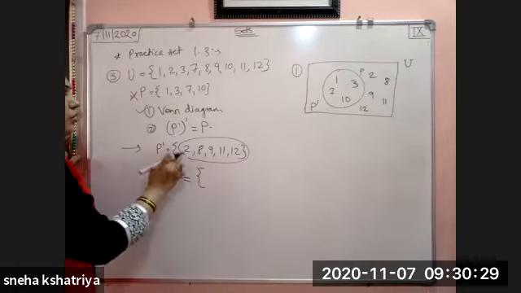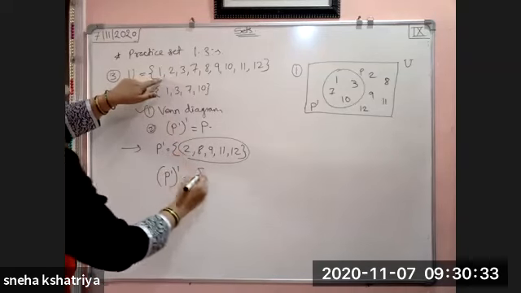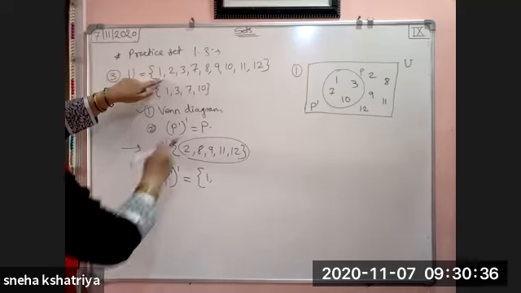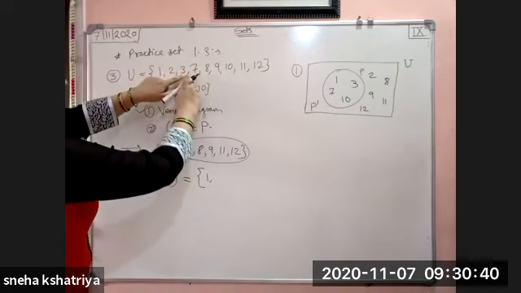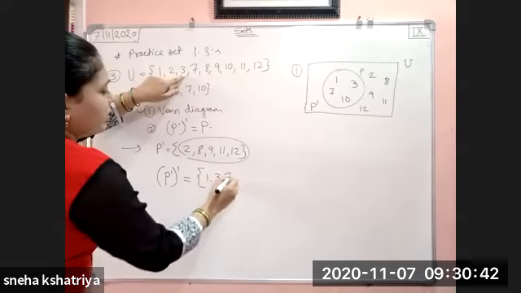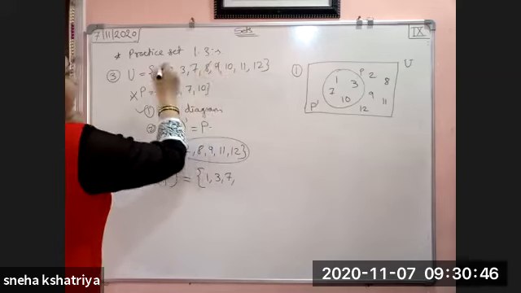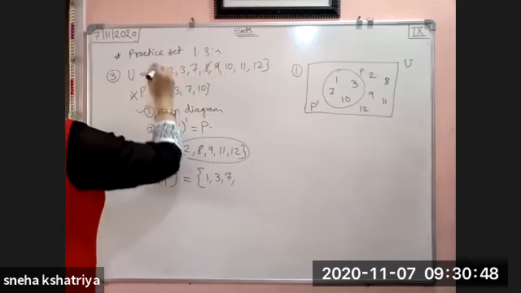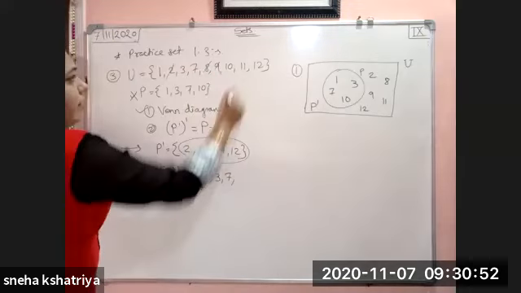Okay. So 2, first element is 2. So don't write that. Before that 1 is there, write 1. Okay. Then 8 आगे आता है, उसके पहले क्या है, 3 and 7 है. So write down 3 and 7. 8 and 9 is there, don't write 8 and 9. Sorry, cancel 2. 2, 8, 9, 11 and 12.